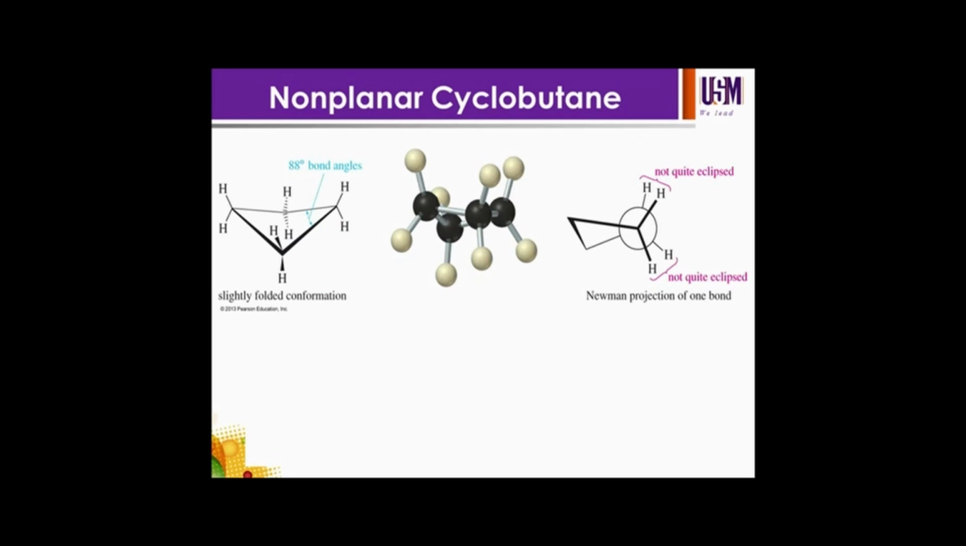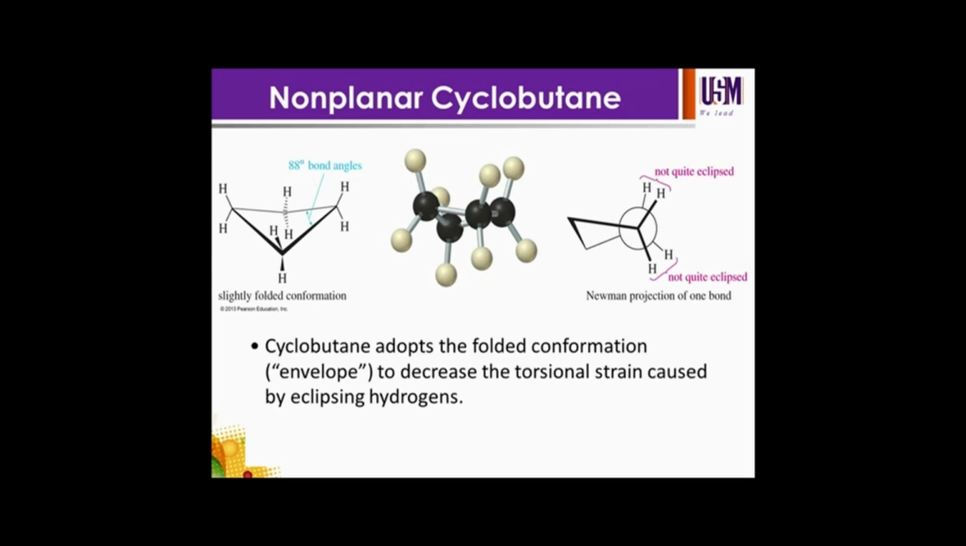And just now I said that rings with more than four members can have a non-planar conformation. So cyclobutane can have a non-planar conformation to relieve the strain. Cyclobutane adopts the folded conformation, or an envelope, to decrease the torsional strain caused by the eclipsing hydrogens. This is to relieve the strain.